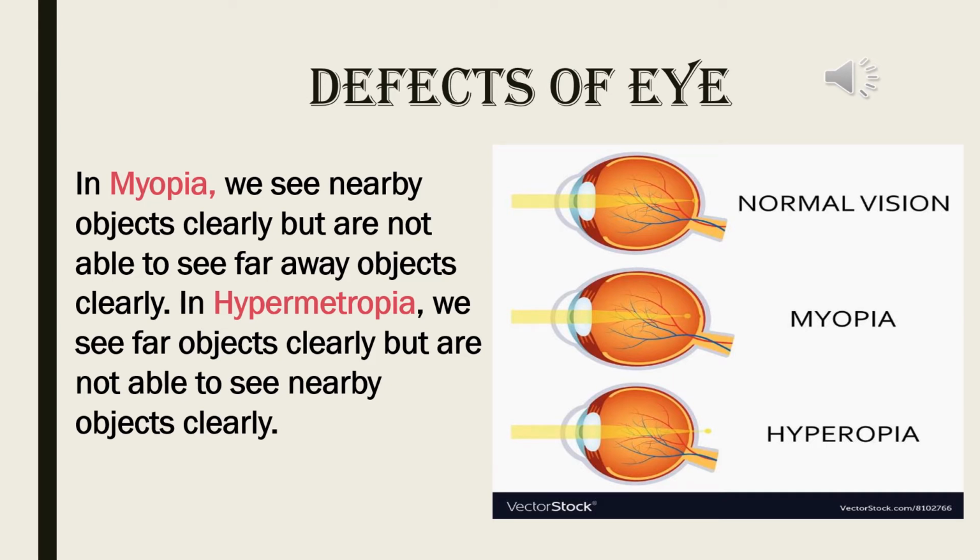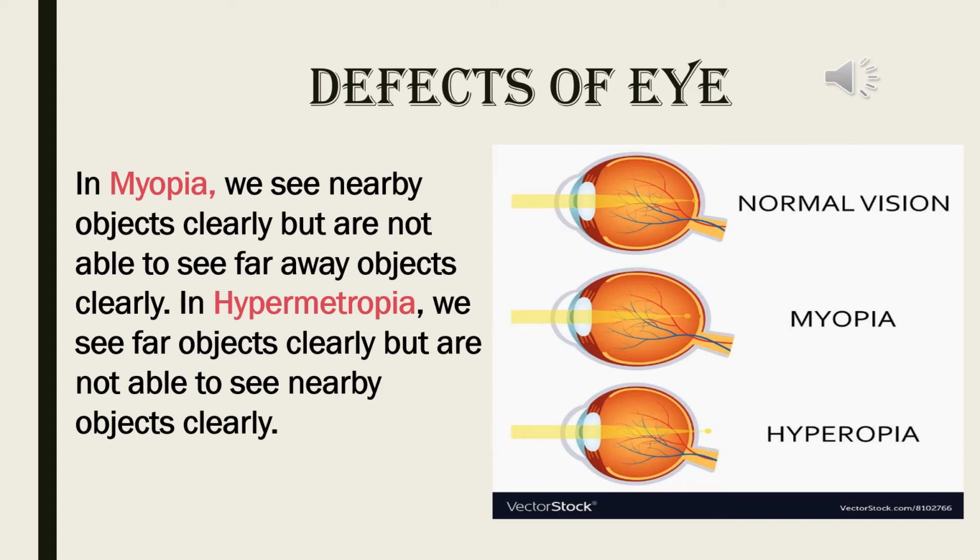Now, defects of eye. There are two types of defects in vision actually, vision of our human eye. That is, see the diagram first. Normal vision, where that yellow color prism-like structure or triangle-like structure ends over there. That means in case of normal vision, generally there is a point, image actually formed on the retina.